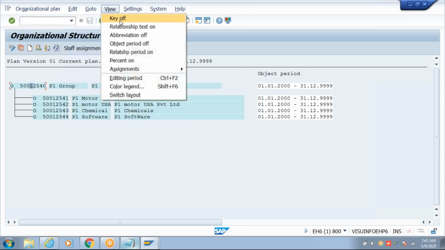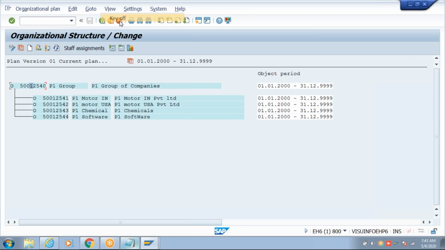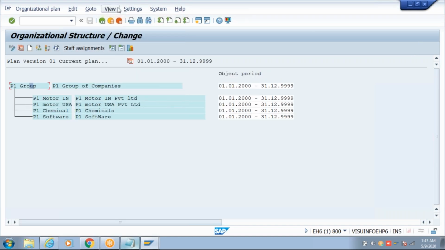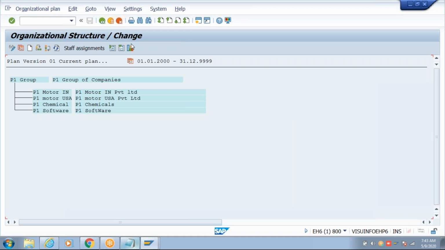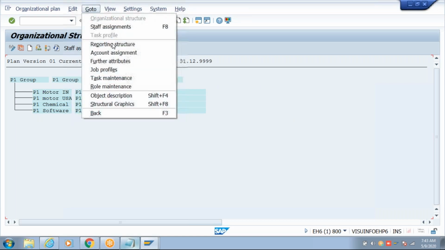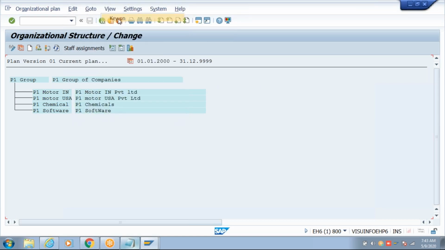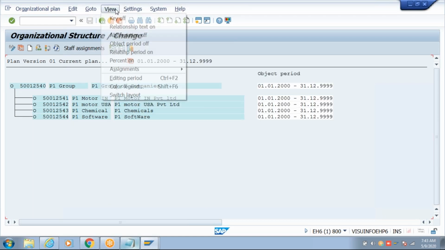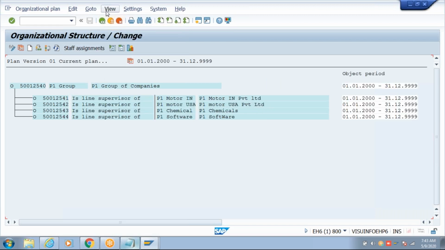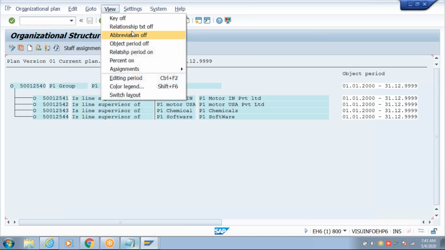When I say key off, the 8-digit ID is not displayed. When I say object period off, validity is not displayed. If you want to view them, key is on, object period is on, relationship text is on, relation period is on.